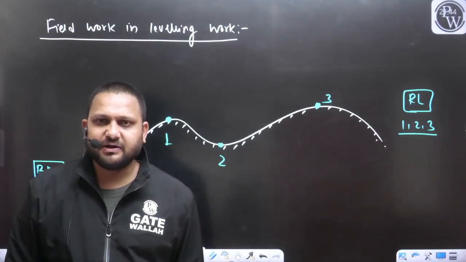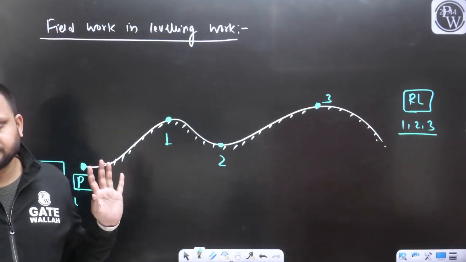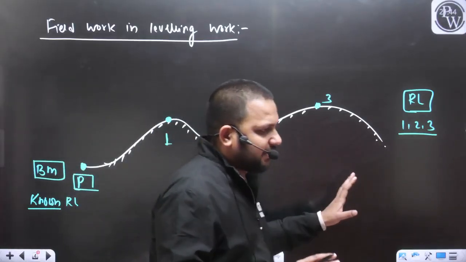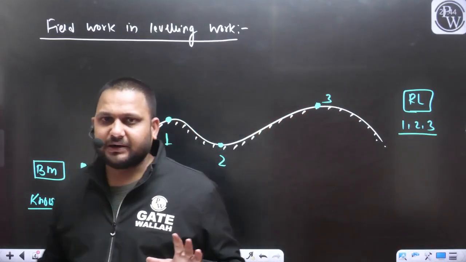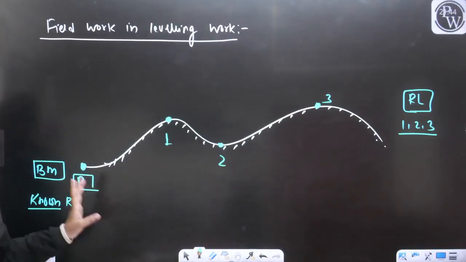No matter whether the mean sea level is visible to me or not, that is not an issue. But if this is the benchmark, they must have defined this elevation from the mean sea level.